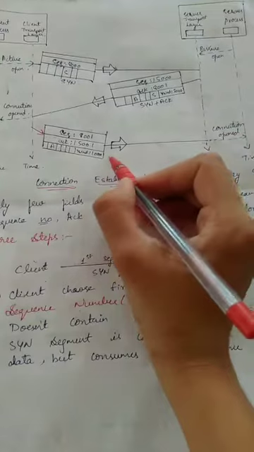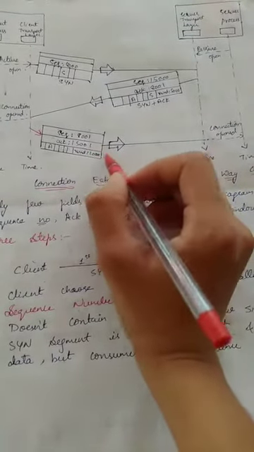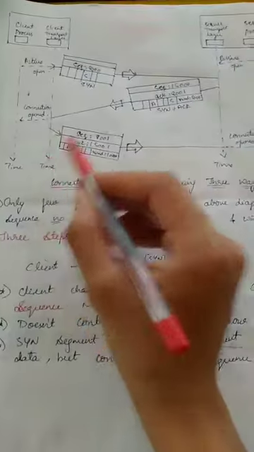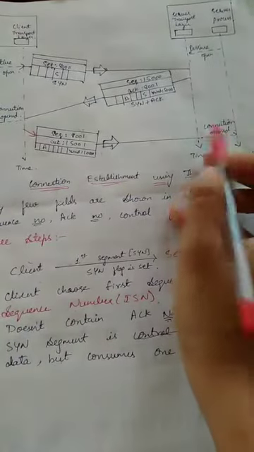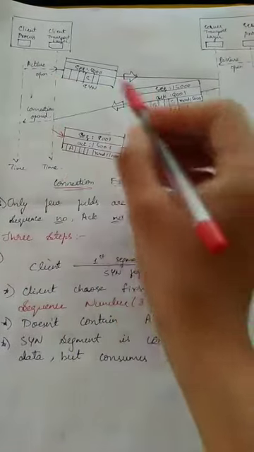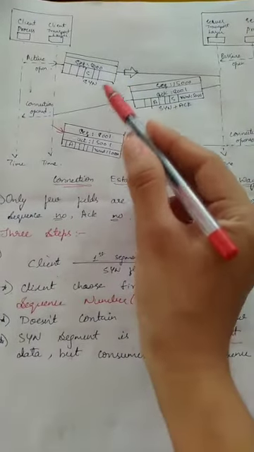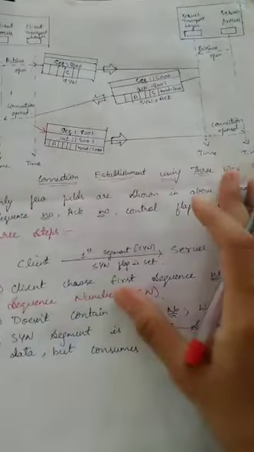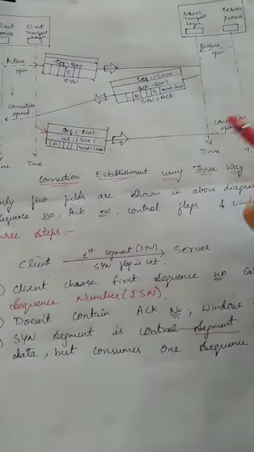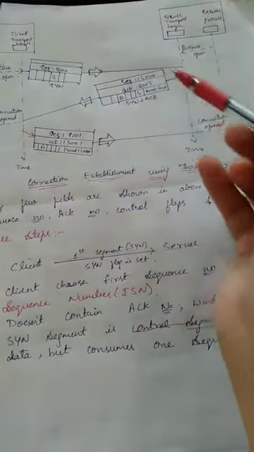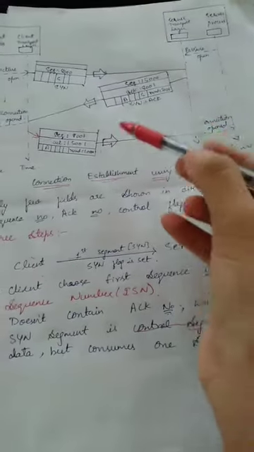And RWND, as we have learned, is the receive window size, which is defined here. It is sent from the client to the server, and the connection is open. In this diagram only a few fields are shown: the sequence number, the acknowledgement number, control flags such as the SYN flag and acknowledgement flag, and the window size.